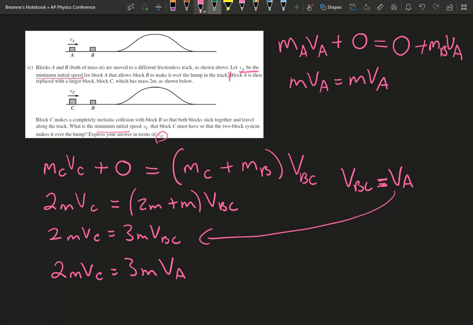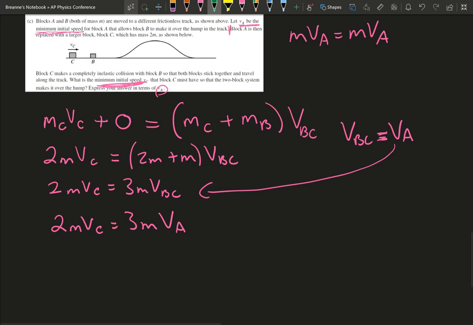This is tricky because of the wording, so you have to pay attention to repeating patterns of words. That stumped me too when I first looked at this. It's because of that minimum initial speed, and now you're just solving for VC in terms of VA.